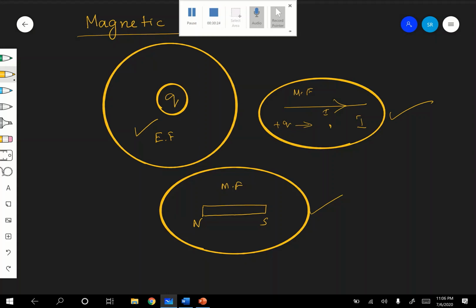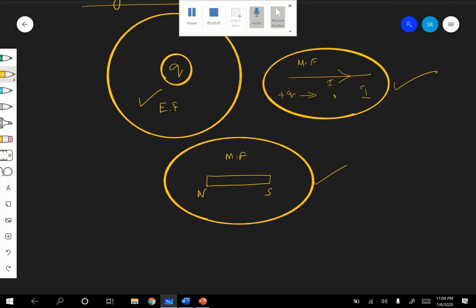Okay, therefore this is what is called a magnetic field in general. What is a magnetic field? It is a space around a magnet or a current carrying conductor within which its magnetic effect can be felt. That is it. Okay, right. See, surrounding up to this area there will be a magnetic field. But what do you say about the strength of the magnetic field?